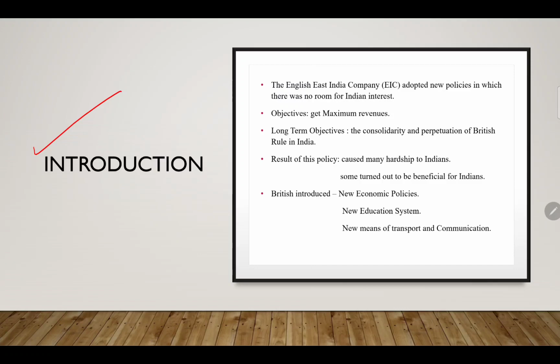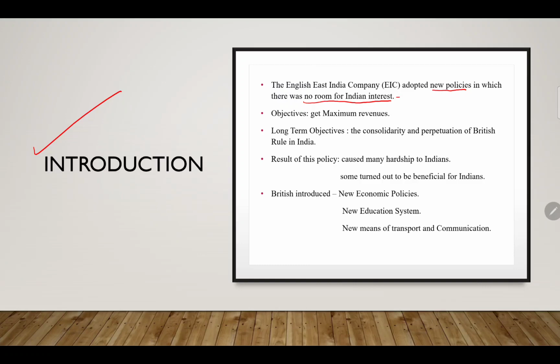The East India Company adopted new policies in which there was no room for Indian interest. This line itself says that the British adopted a new policy, but the main result was that there was no room for Indian interest.